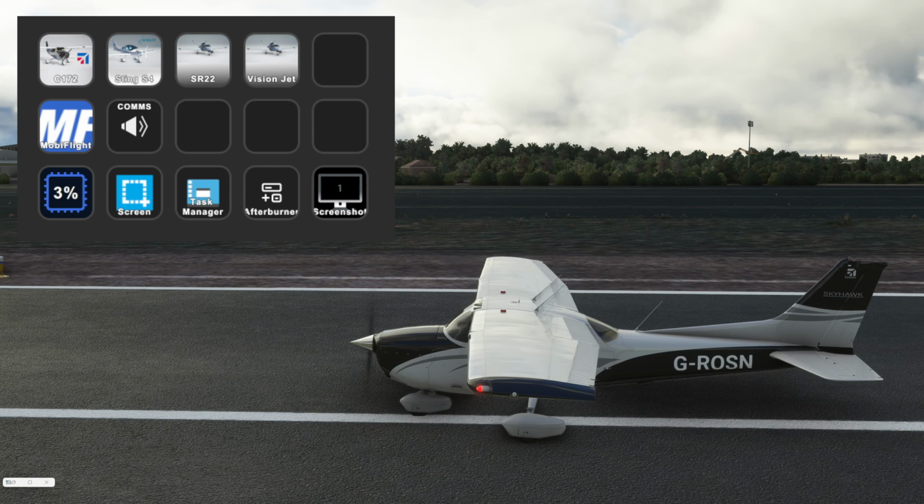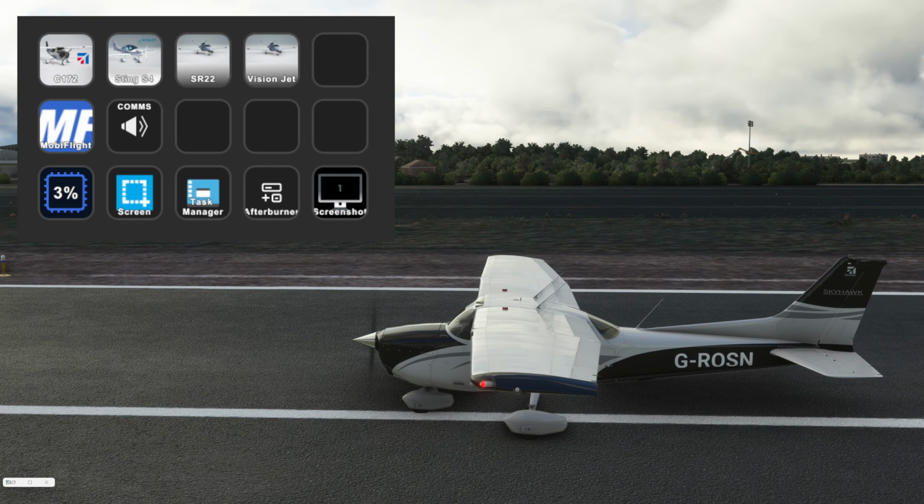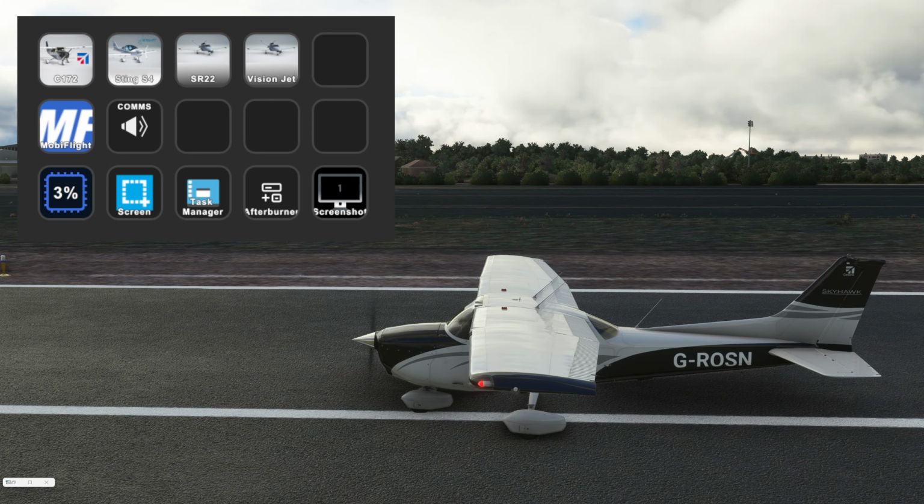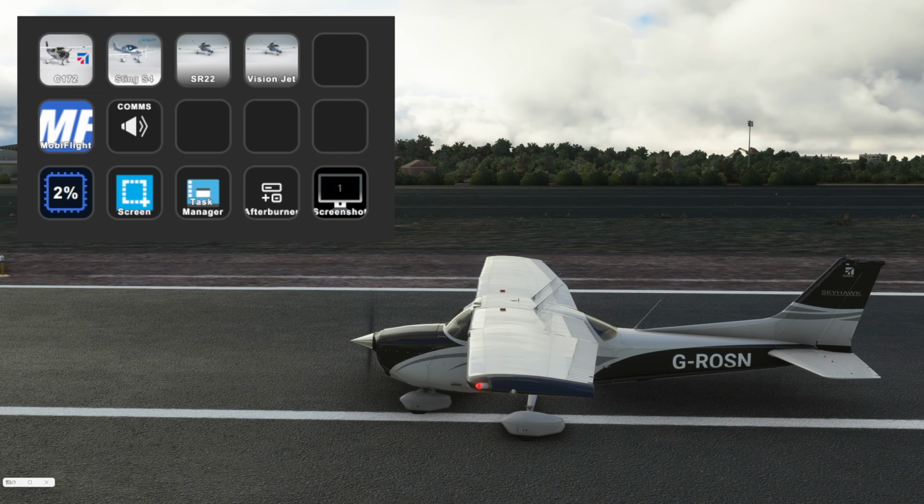Hello there, sat in the Cessna 172 today. I'm just going to demonstrate the Stream Deck functions with the COMMS radio, the nav radio. Let's jump in.